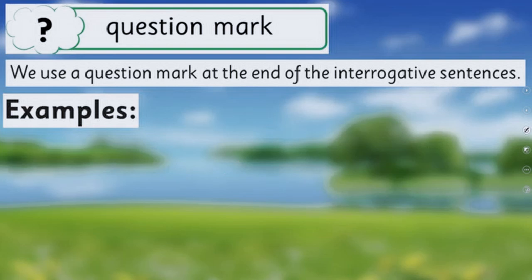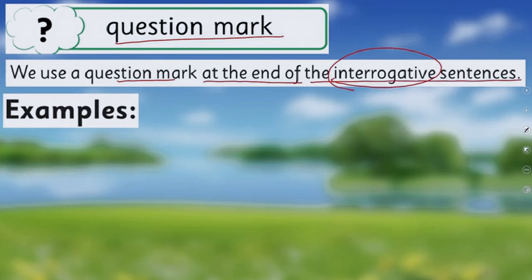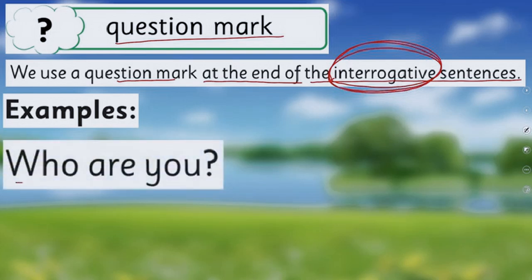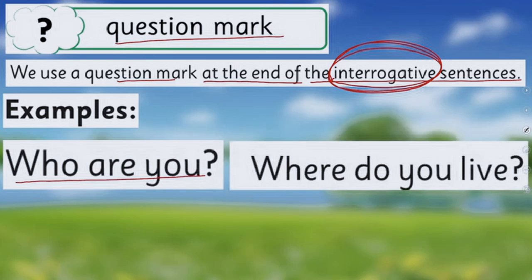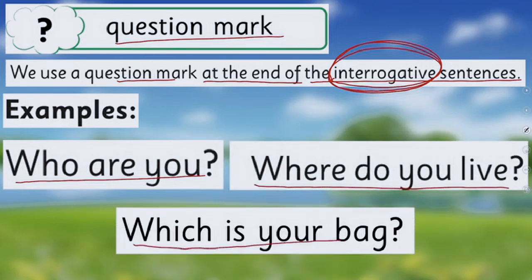The next punctuation mark is the question mark. We use a question mark at the end of interrogative sentences. It means we are inquiring, asking about something, then we put a question mark. For example, "Who are you?" "Where do you live?" And "Which is your bag?" So there are many bags. Which one is yours? So I want to ask. That's why I have put a question mark at the end of the statement, which is an interrogative statement.